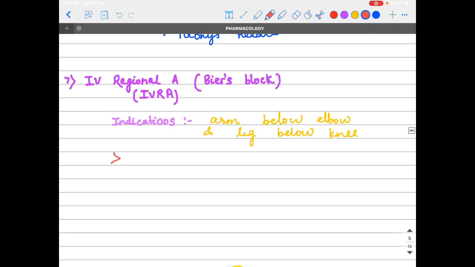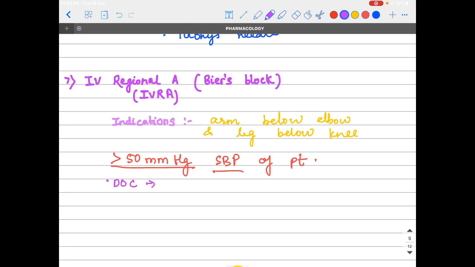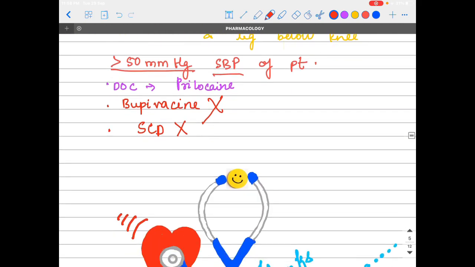Now, some more points. The tourniquet pressure should always be higher than the SBP of the patient. It should be more than 50 mmHg higher than the systolic blood pressure of the patient. Now, the drug of choice for IV regional anesthesia is prilocaine. One more point to note is that bupivacaine is contraindicated, it should be avoided, it must not be given. And in sickle cell disease, IVRA is also avoided.